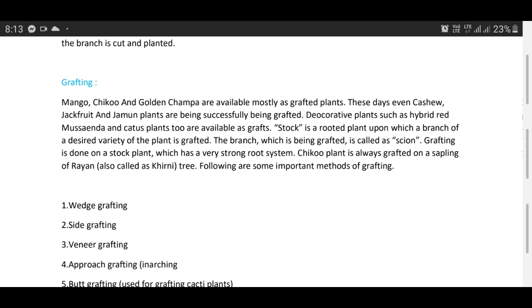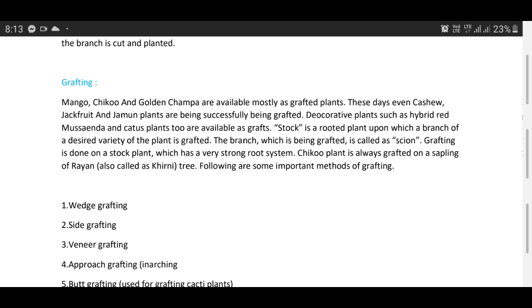Whereas rootstock is that part of a composite plant which provides the root system as well as the basal trunk to the composite plant. Mango, sapota, golden champa are available mostly as grafted plants. These days, even cashew, jackfruit and jamun plants are being successfully grafted. Decorative plants such as hybrid red mussaenda and cactus plants too are available as grafts.